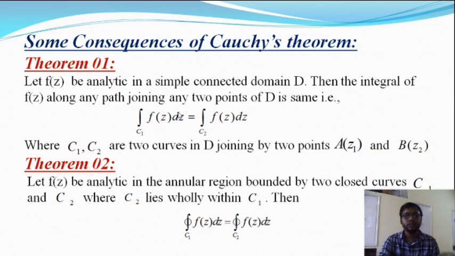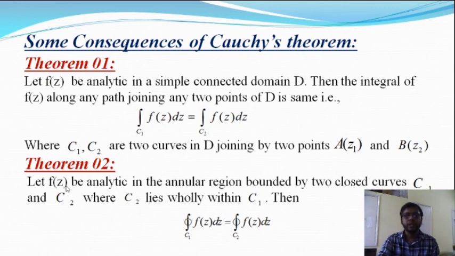Okay, so all the integral values are the same for the different paths, as long as the beginning and end points are equal. This is the first theorem of Cauchy's theorem. After that we'll talk about the second theorem. The second theorem is very important for Cauchy's theorem.